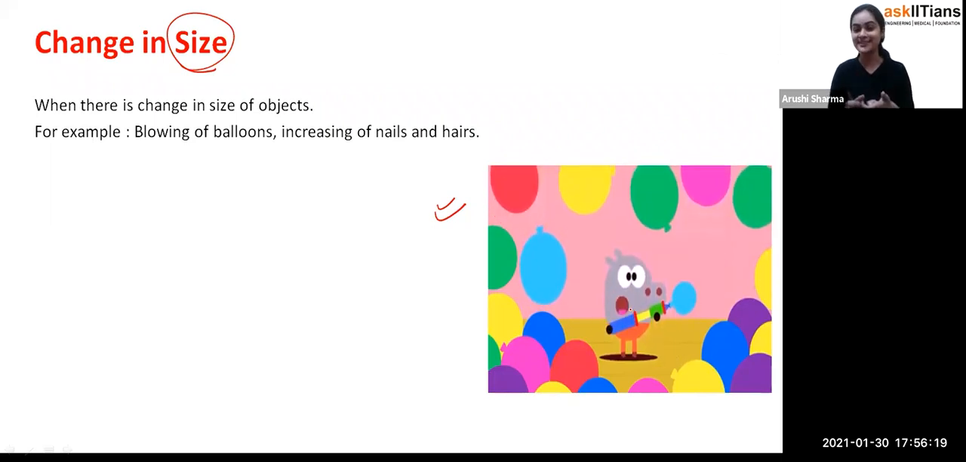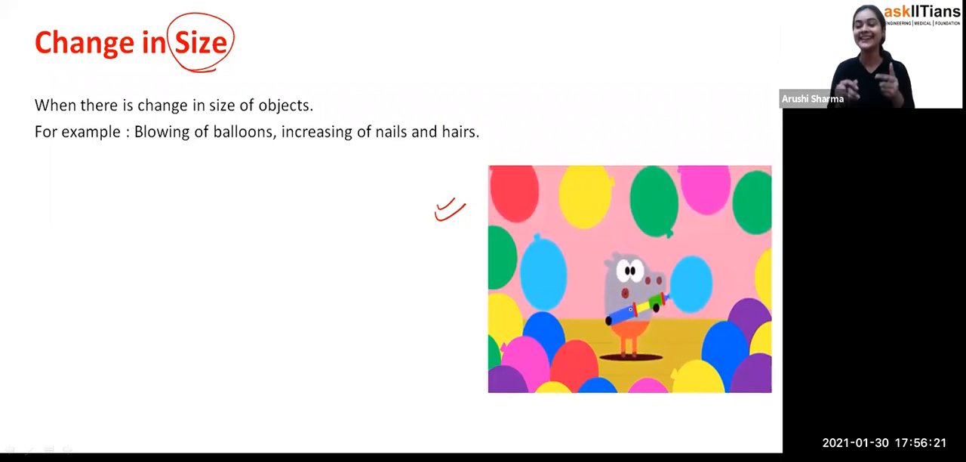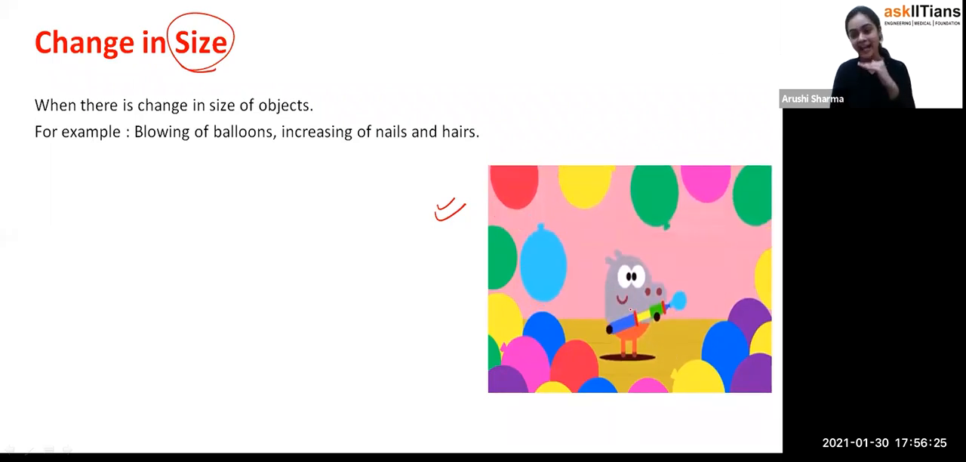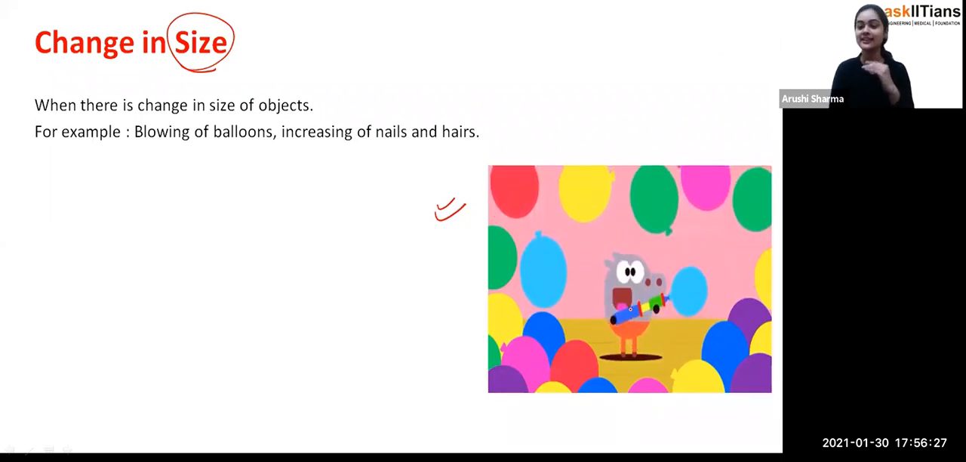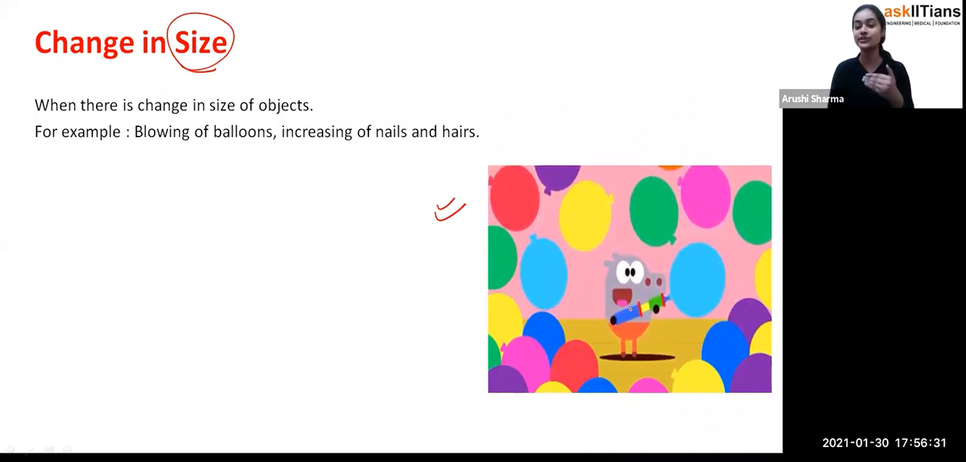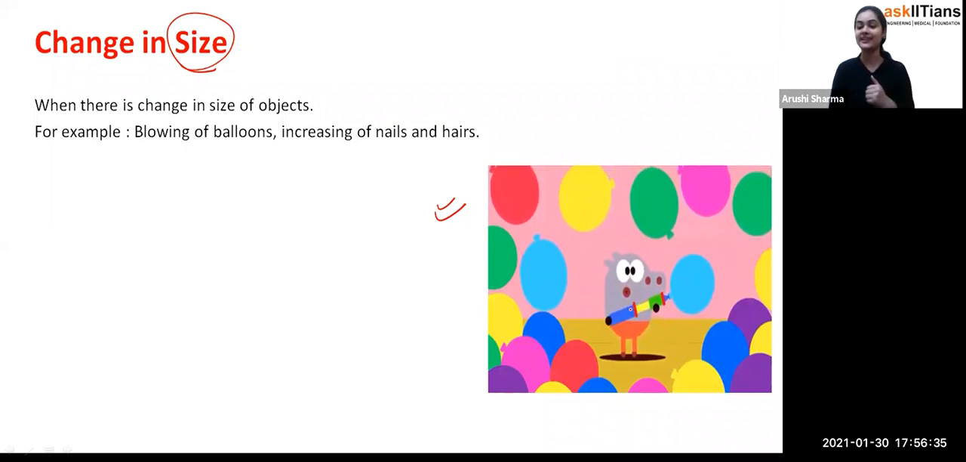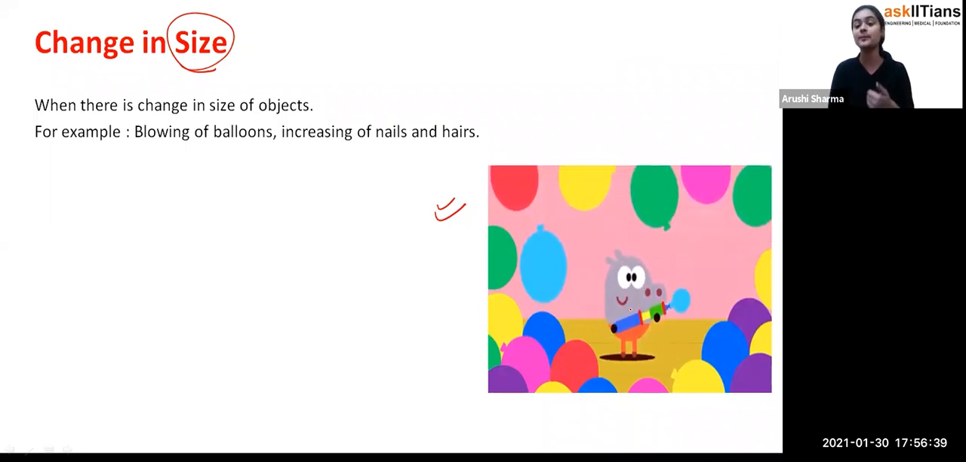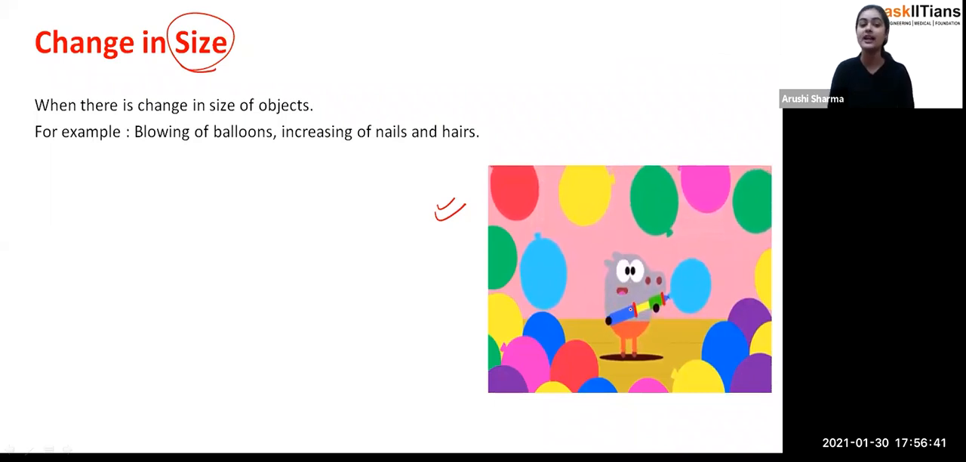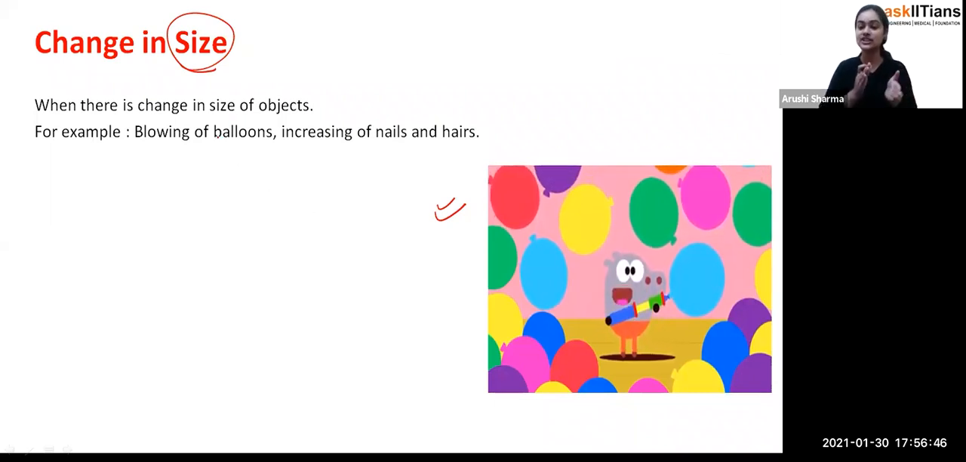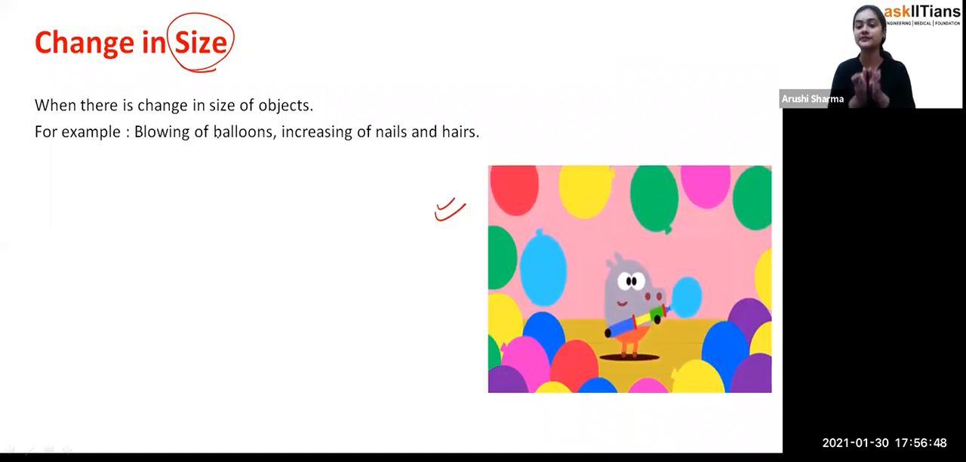For example, student, if I ask you when you were the age of 2 years, your height at that time was less than the height you have right now. Exactly, that means your size is also changing. So that's how, student, we have so many changes around us depending upon the change of size as well. So when there is a change in size of objects, we say that the change we are getting is because of the size change.